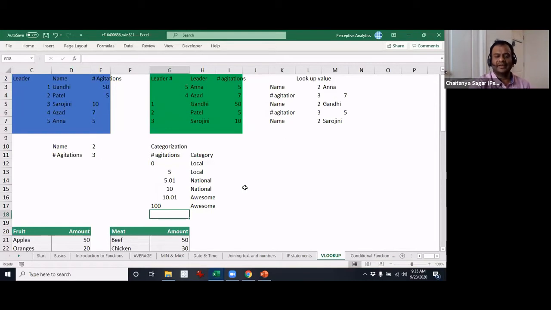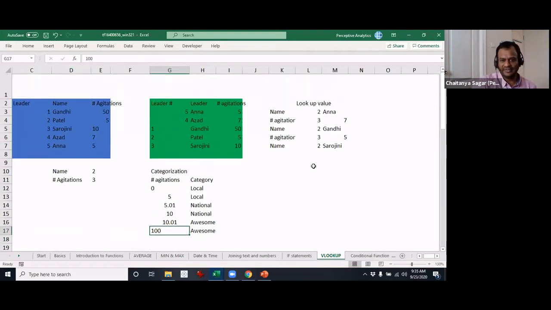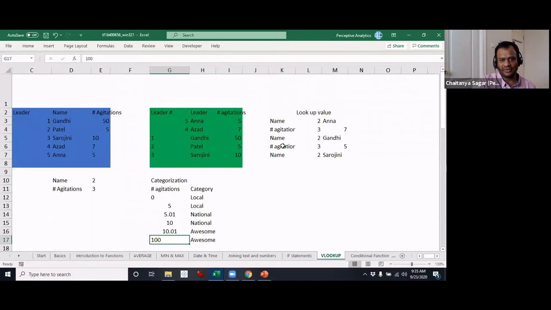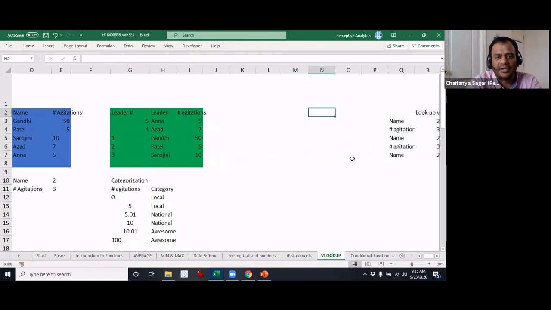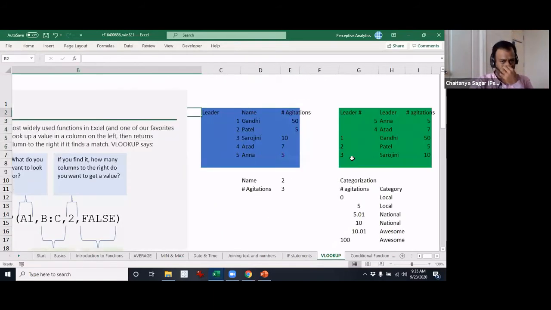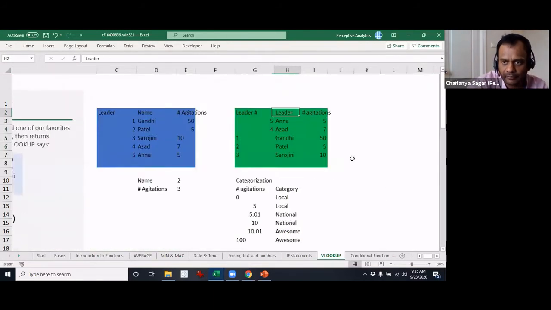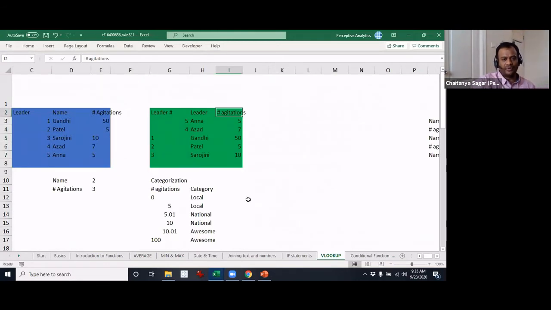Now, let me just delete this one right now. I'll remove this and put it elsewhere. So what we have to actually do is look up based on the number of agitations in this table, and based on where it falls, we have to pick up the category.